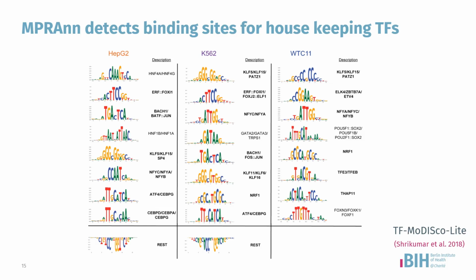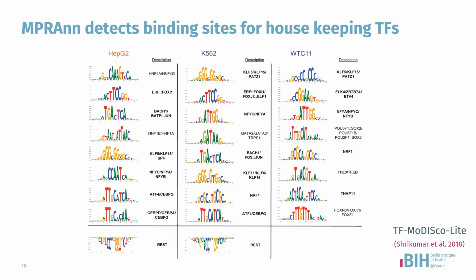This strategy identified transcription factor binding sites which are cell type specific, as mentioned in bold, and also identified transcription factor binding sites for a large suite of housekeeping transcription factors which are predicted to activate transcription and found in all cell types. We also discovered a motif of REST, which is a known transcriptional repressor and was only found in HepG2 and K562 cells.